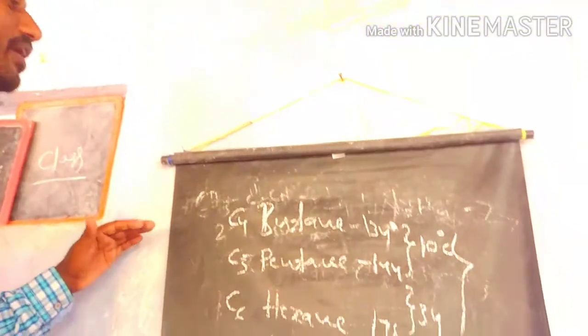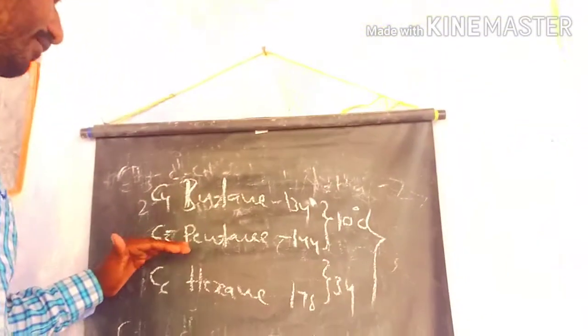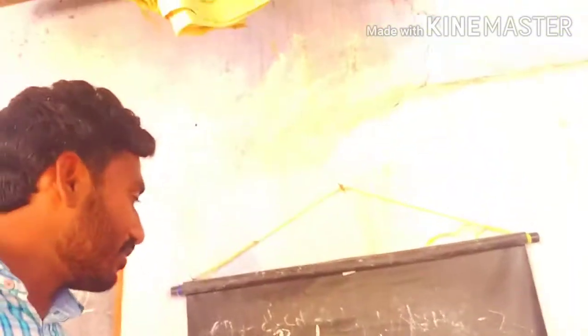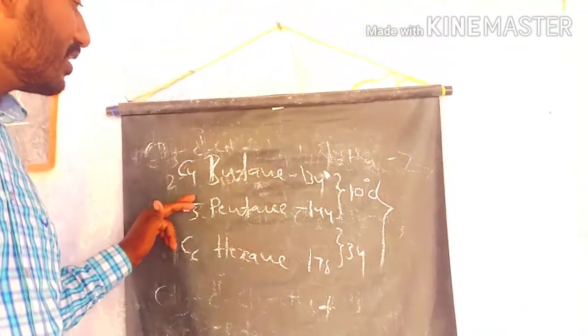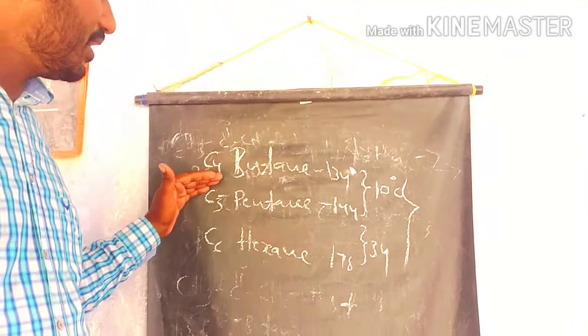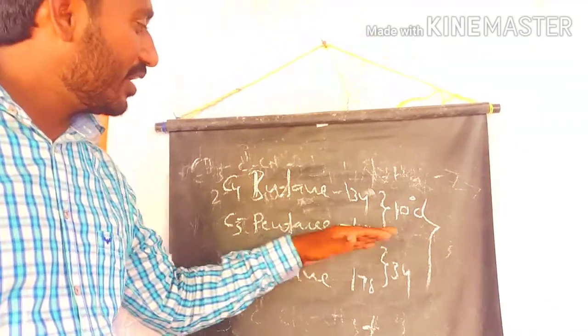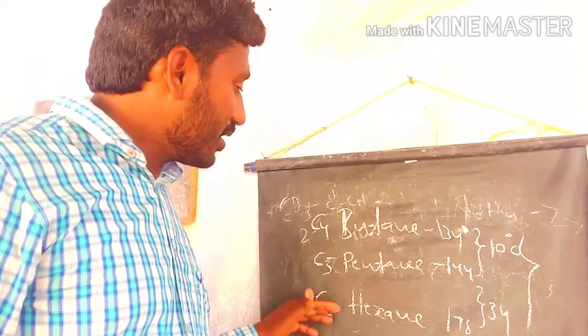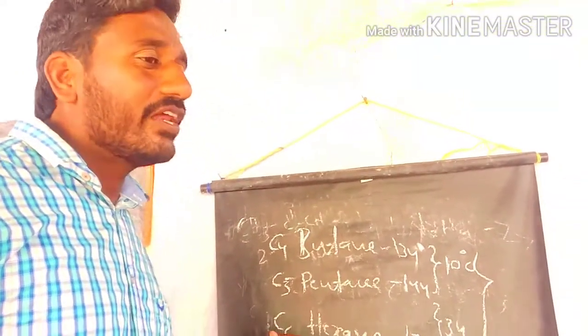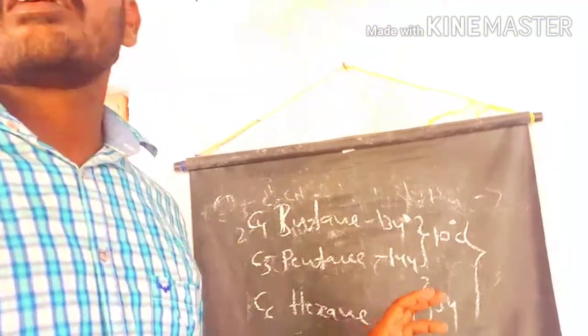When comparing odd to even and even to odd, the change in the number of carbons from even to odd increases the melting point very little, compared to 10 degrees here. And from odd to even, the increase of the melting point is very high. That is the difference, for understanding the melting points and boiling points of alkanes. So this is about the physical properties of the alkanes.